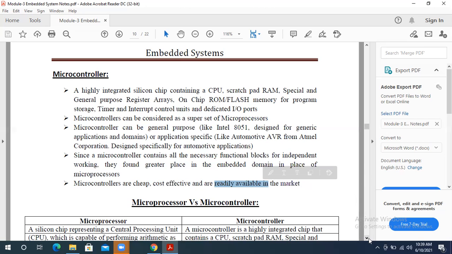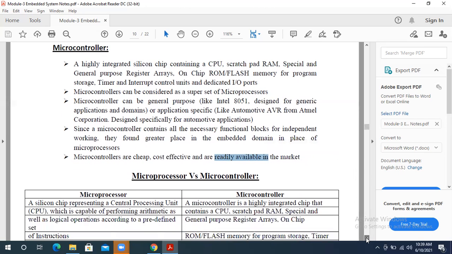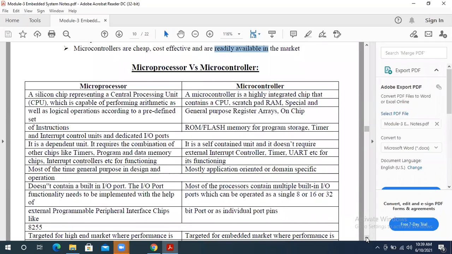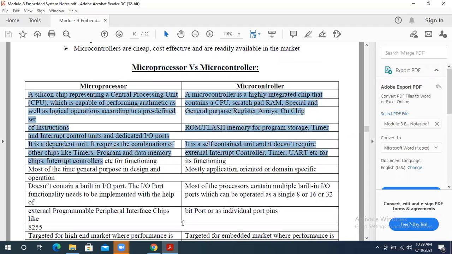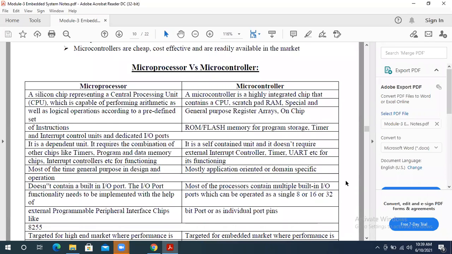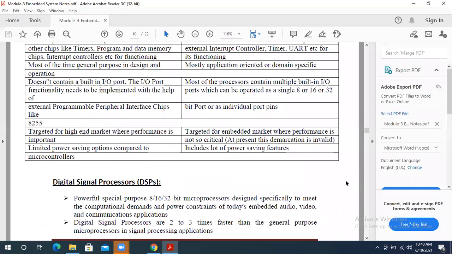Okay, so below they have given the differences. This topic is very important from the exam perspective, because sometimes they ask the difference between a microprocessor and a microcontroller here. Please go through all these topics; they have given around 10 differences. You just remember 6 to 7, it's enough here. Okay, is that clear?